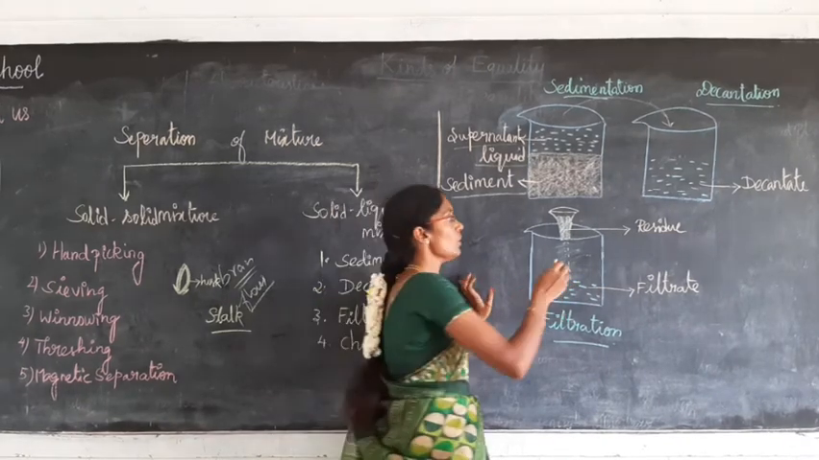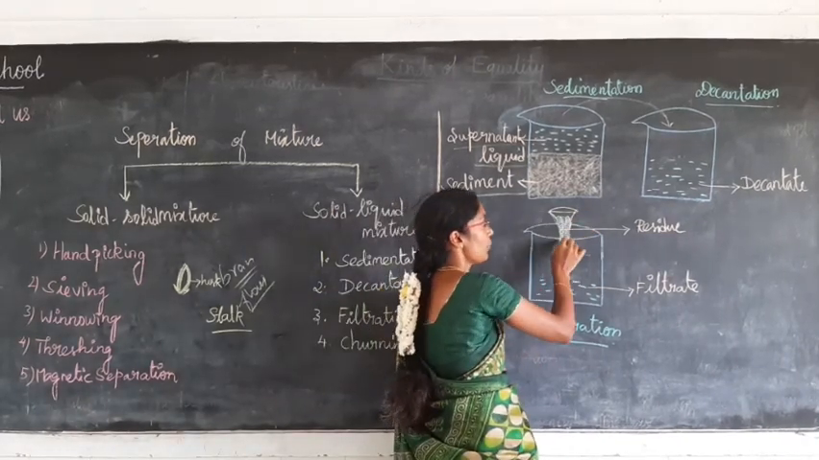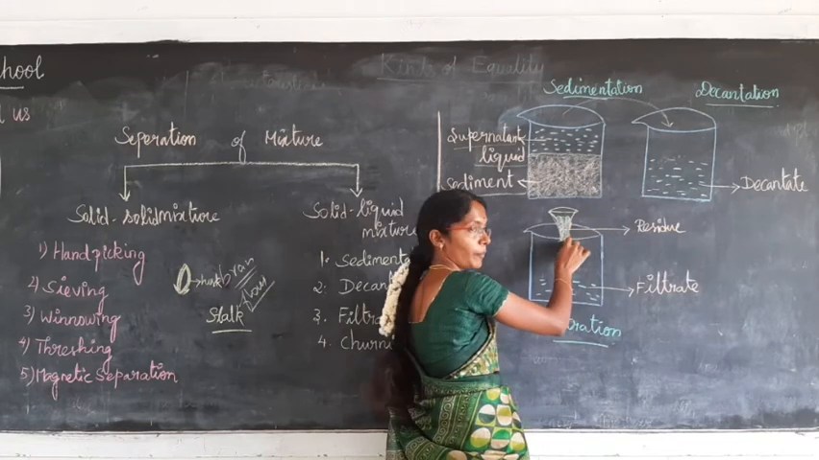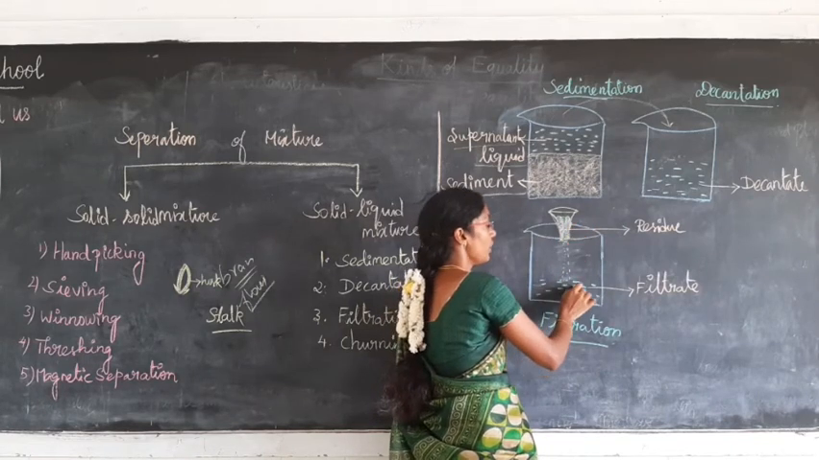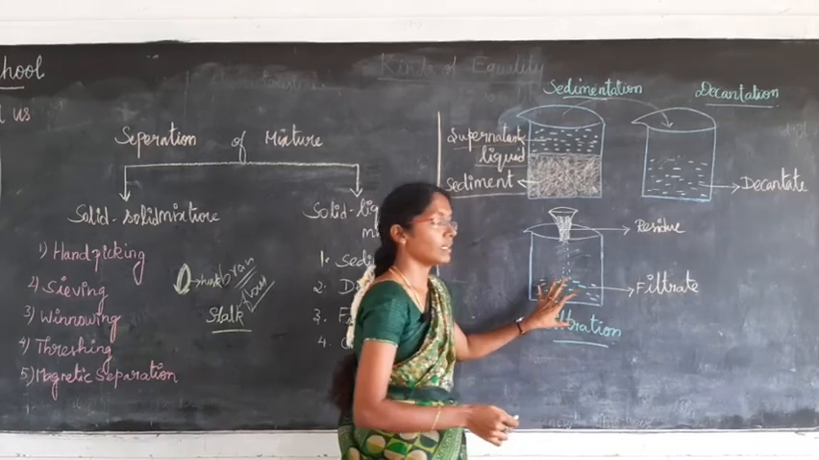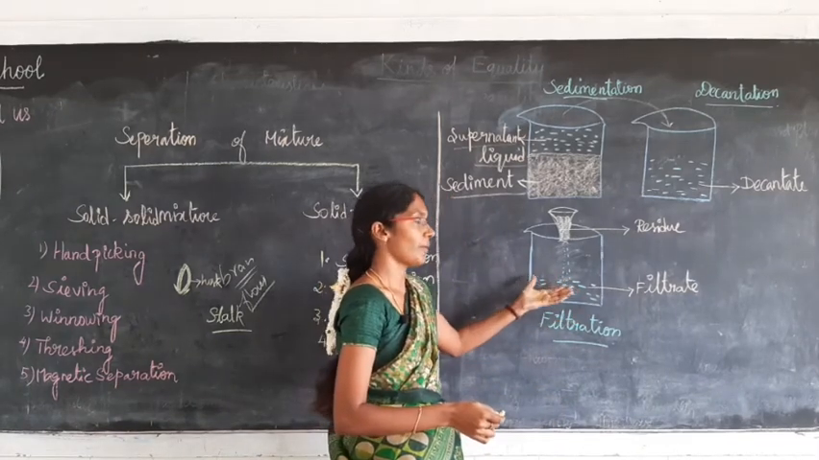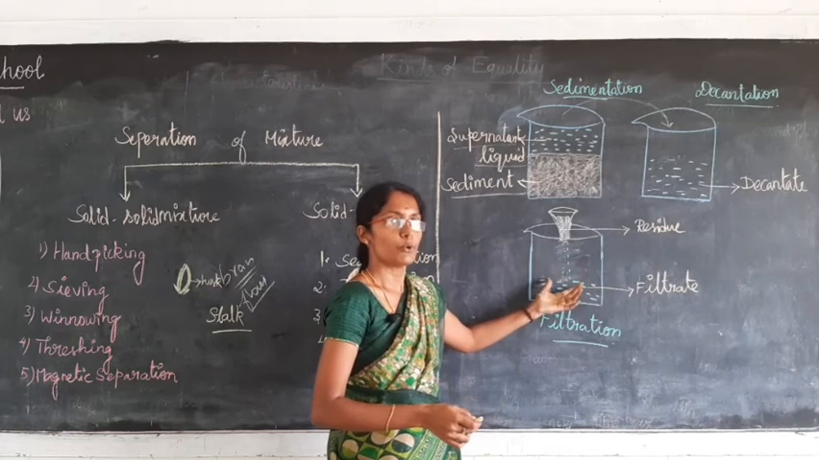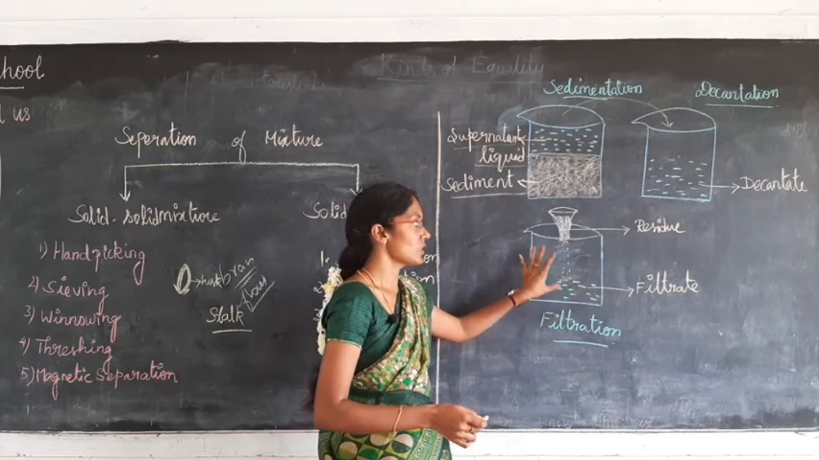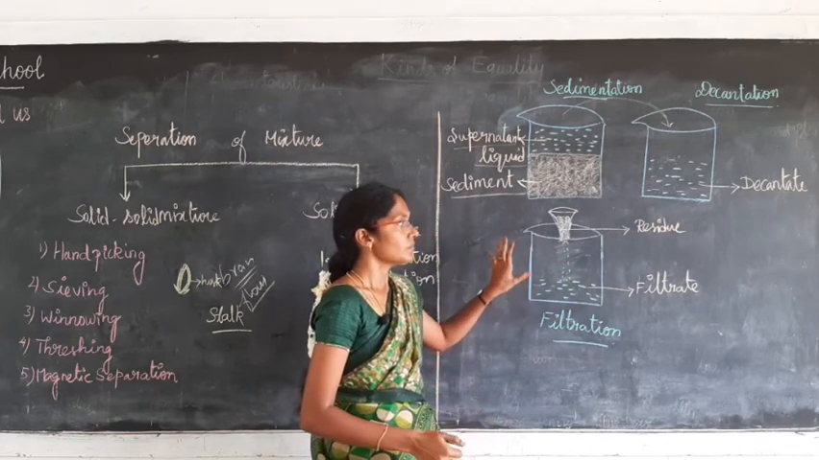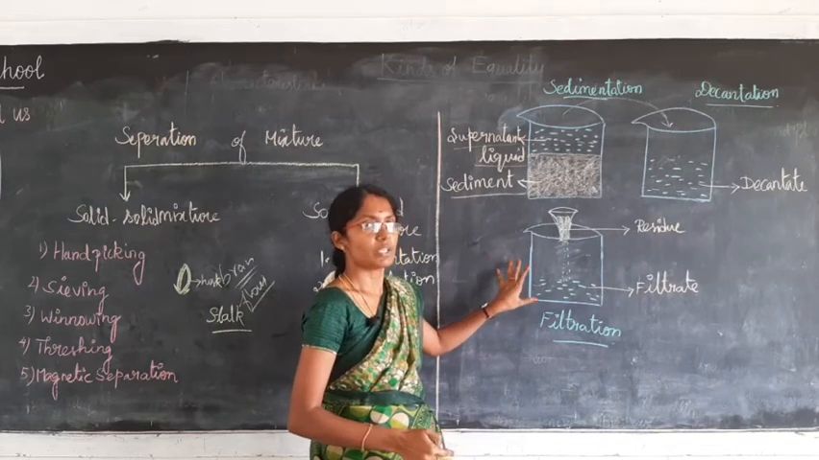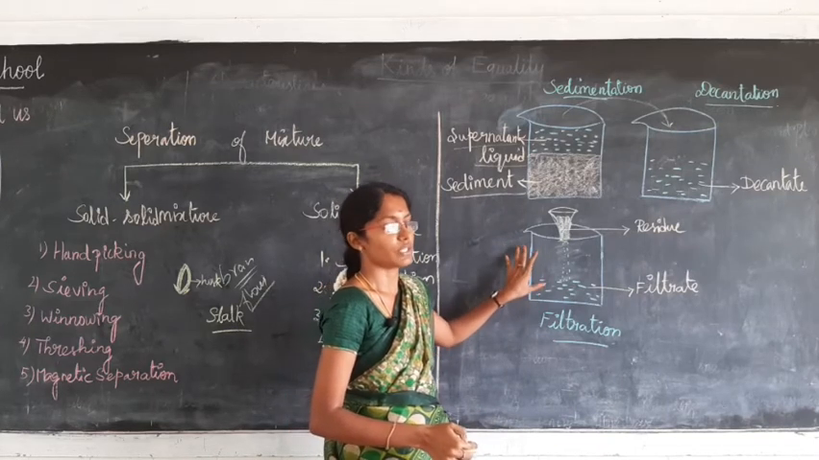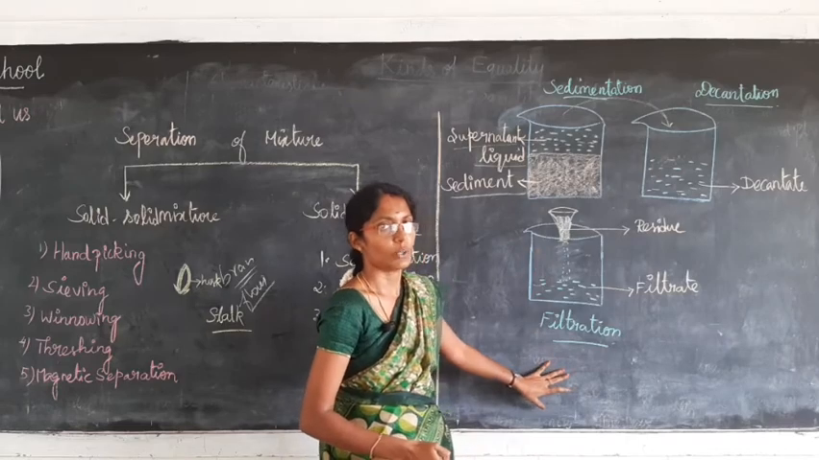The impurities will settle on the filter paper and the pure liquid will drop down. We can separate the residue from the filtrate, the residue from the pure substance. This process of separating the impurities from the liquid is known as filtration.